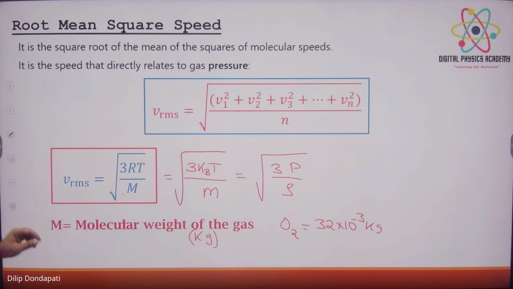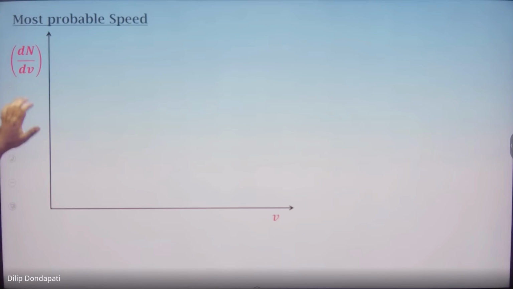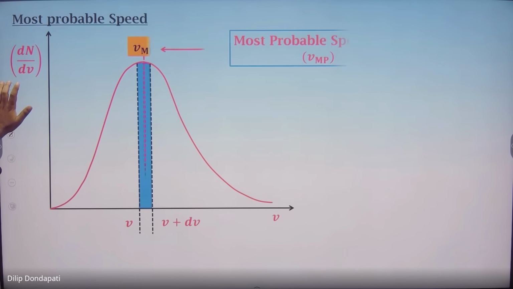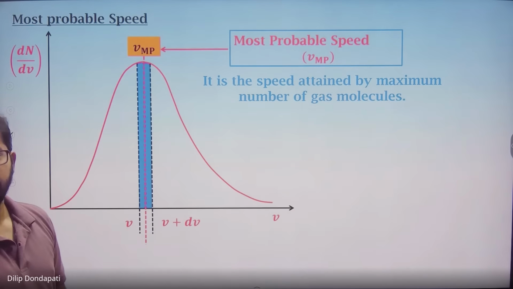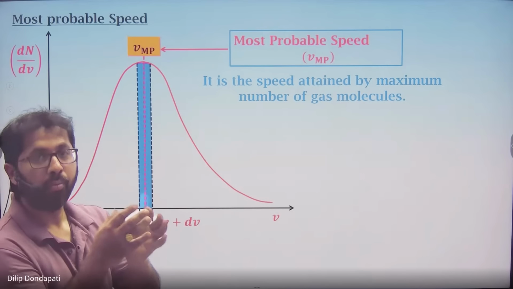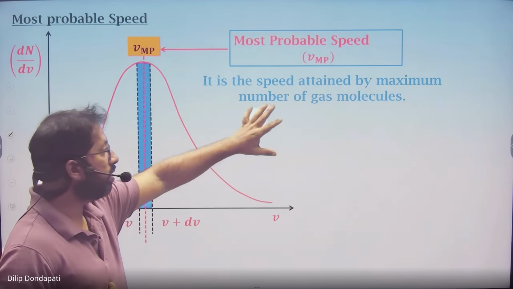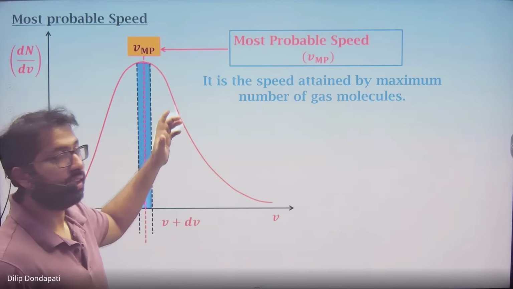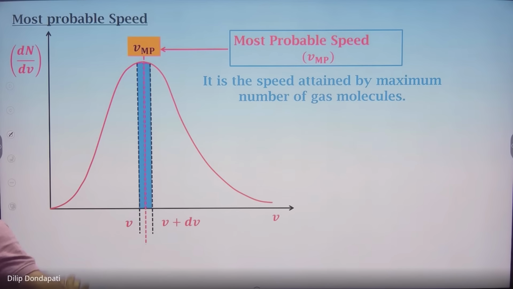Okay, then covered. Next one is most probable speed. When we drew the graph, this is the most probable speed. What does the definition say? It is the speed attained by the maximum number of gas molecules. Suppose in a container I take some molecules of a gas, the probability of getting more molecules at that speed is the most probable speed. Maximum number of molecules are moving with this speed. This fraction of molecules are moving with speed between v and v plus dv.